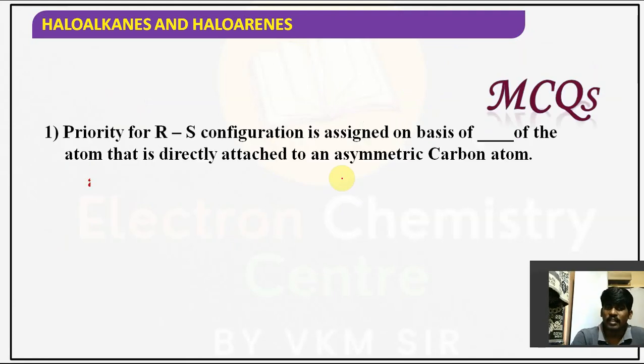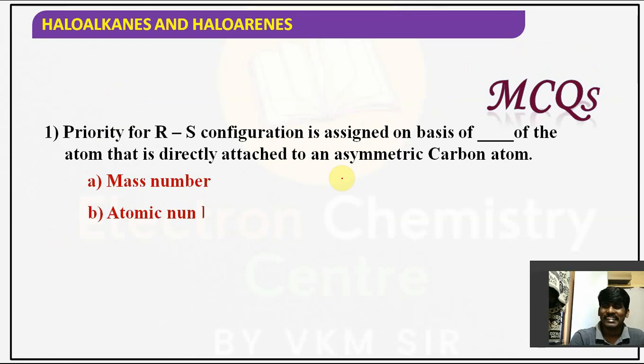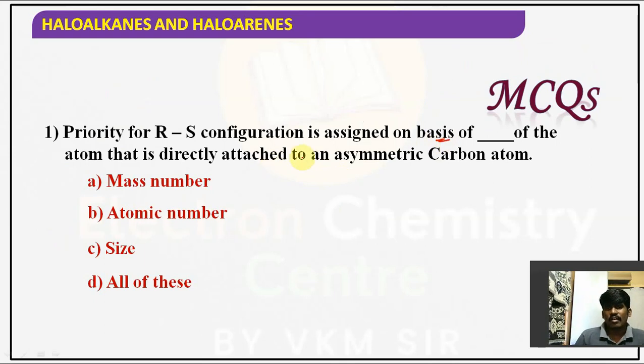Hope you all are waiting for these MCQs. Okay, let's see the MCQs part. The priority of RS configuration is assigned on the basis of the atom that is directly attached to an asymmetric carbon. Asymmetric carbon is nothing but chiral carbon, right? In RS configuration, priority is given with the help of atomic number.